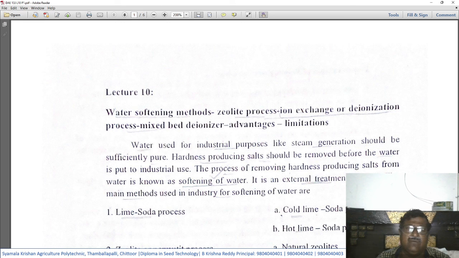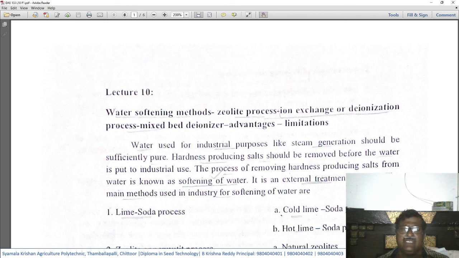Water used for industrial purposes like steam generation should be sufficiently pure. Though hard water is not suitable for many purposes, especially for industrial uses, the water to be used must be sufficiently pure.